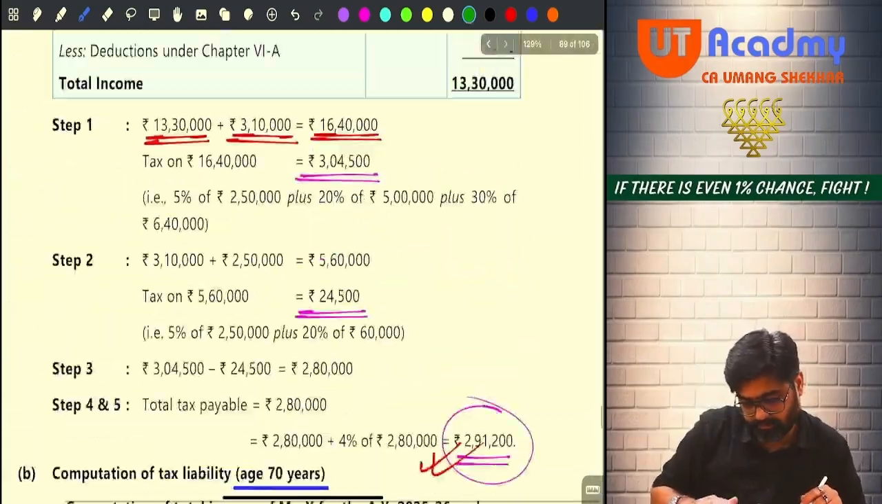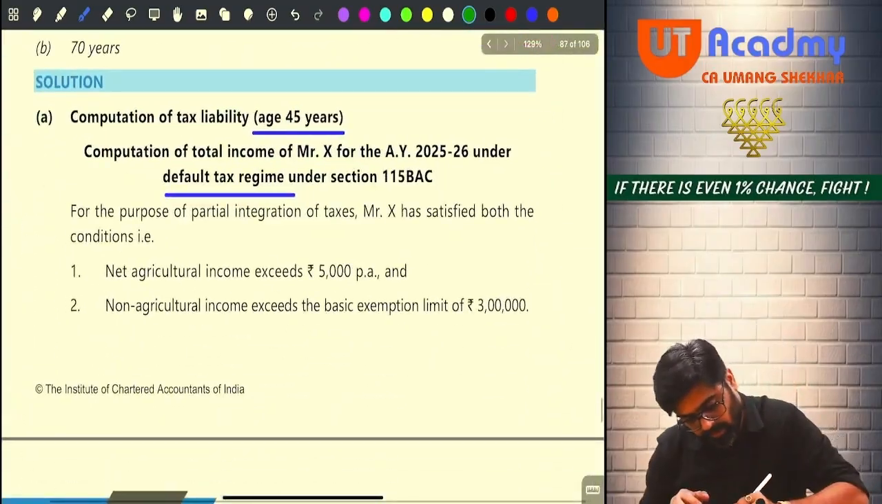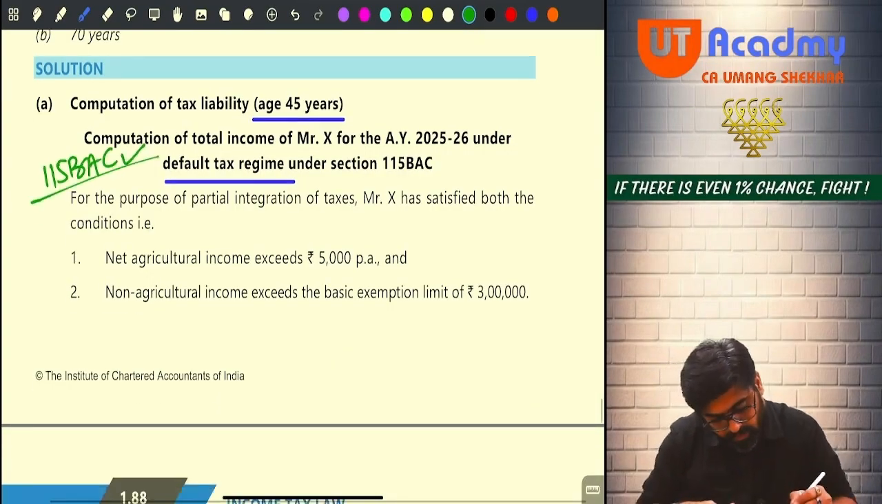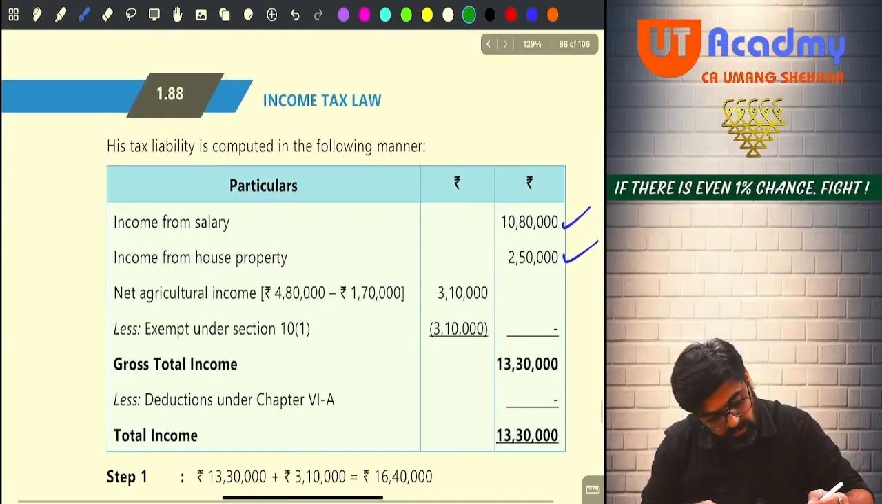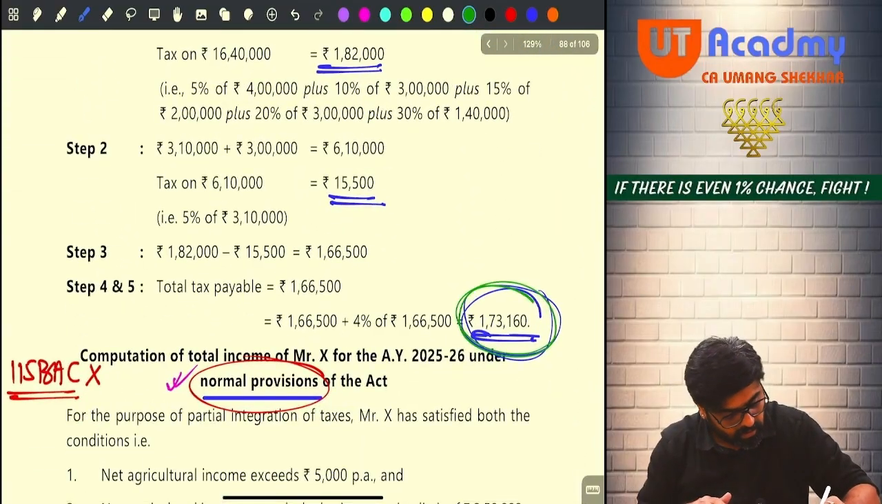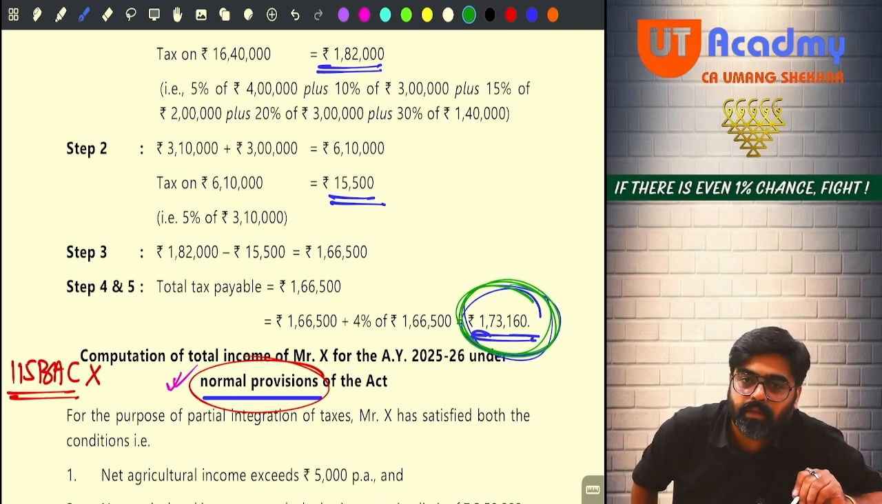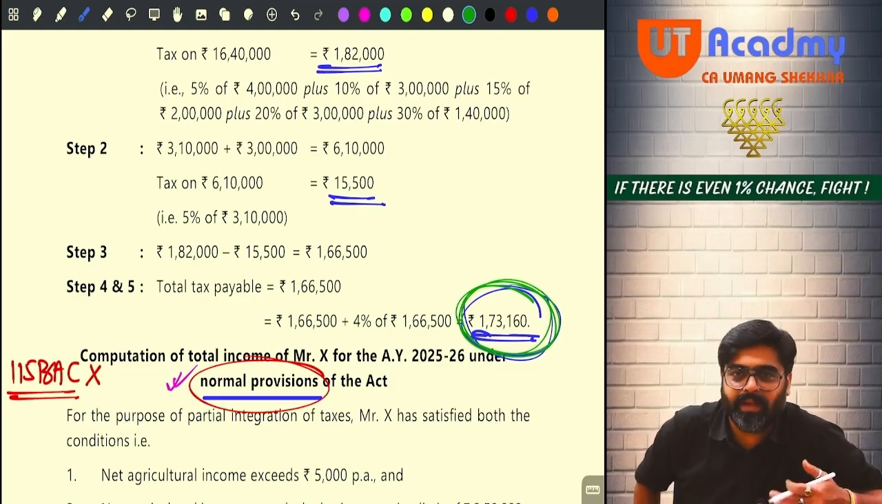Let's check. If he is following 115 BSE, default tax regime 115 BAC, he is following. So whatever may be his age, the tax liability finally will be 1,73,160. Getting it? Easy question. Question was easy, but there are too many calculations.